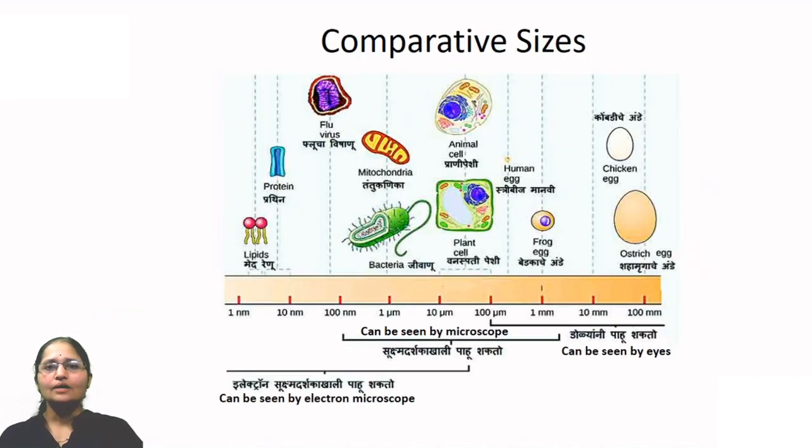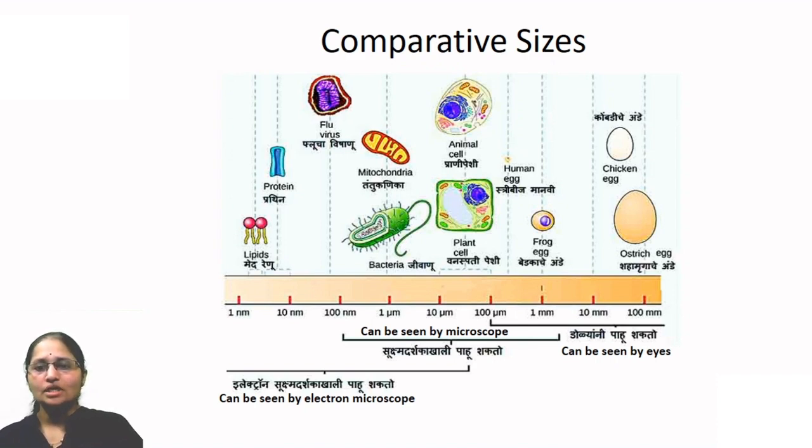Now, students, so far we have seen the journey of discovery of the cell, then the types of cells, that is prokaryotes and eukaryotes, and in eukaryotes again plant cell and animal cell. So now let us see the comparative sizes of different cells. What is the size of each cell?